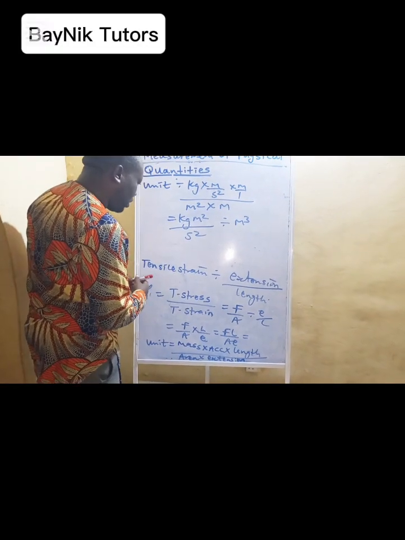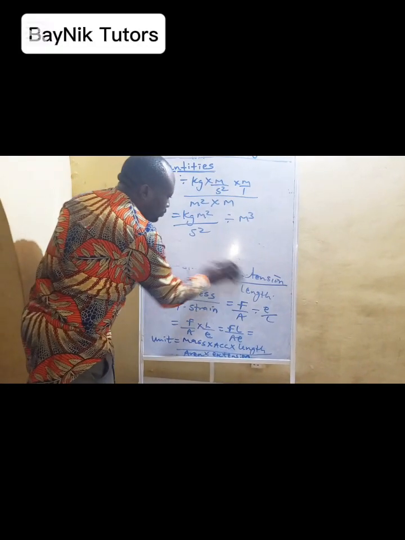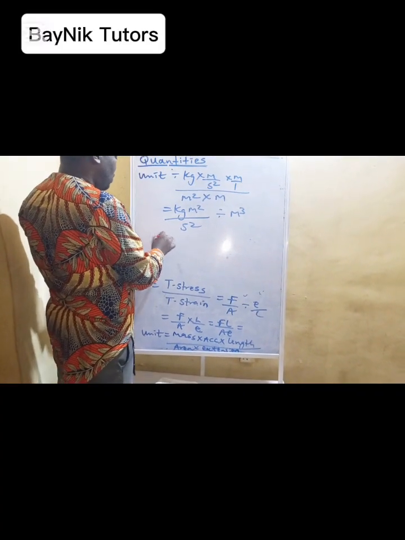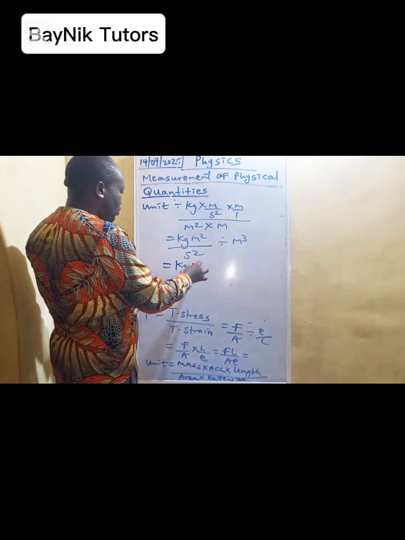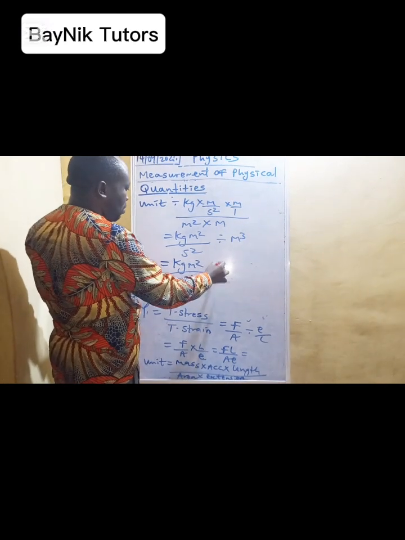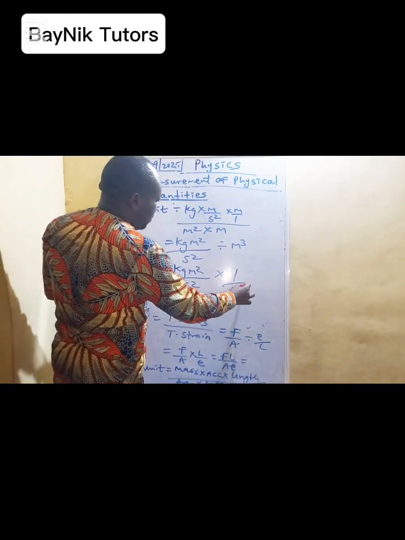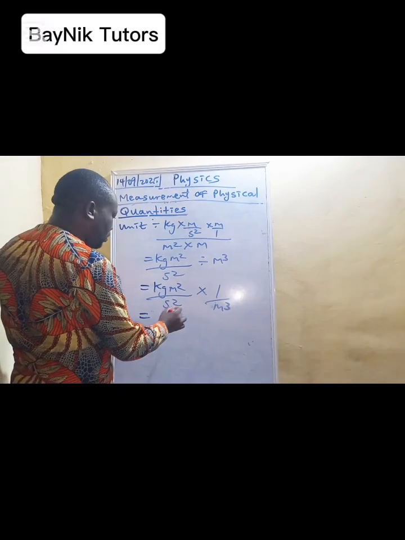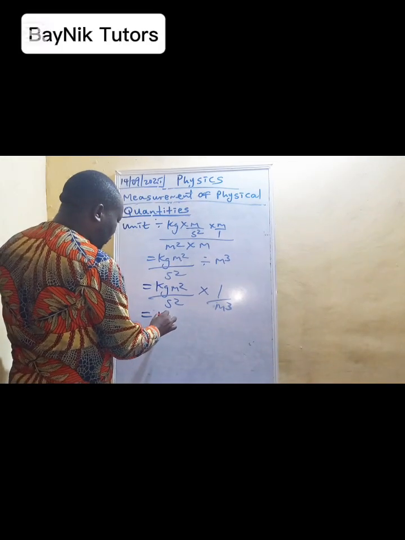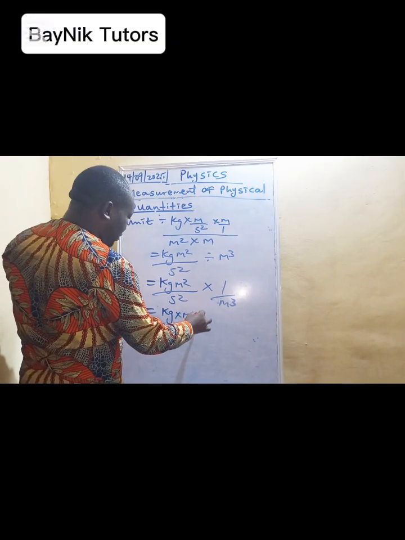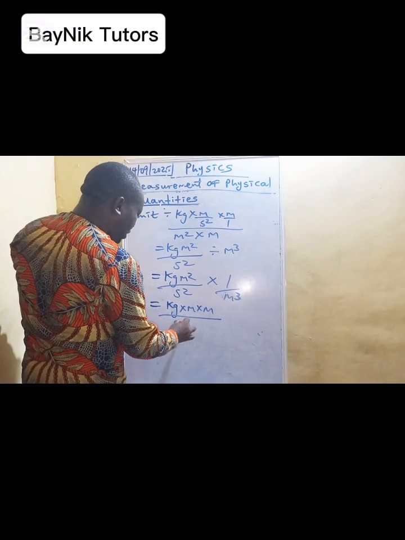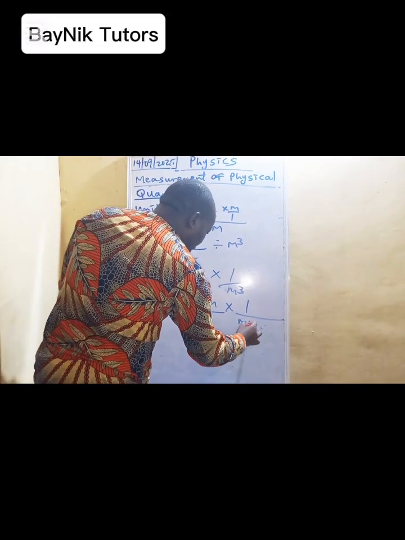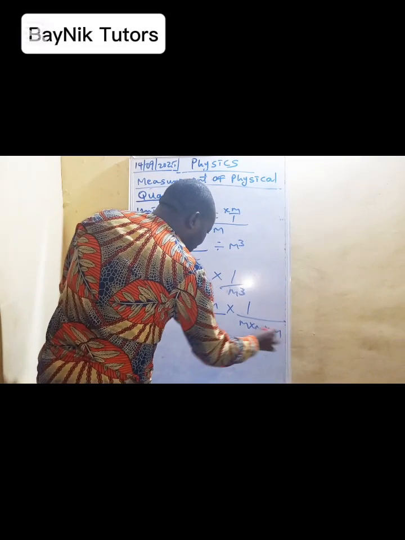So from here we can now say kg m square over s square multiplied by 1 over m cube, that is kg times m times m over s square times 1 over m times m times m.